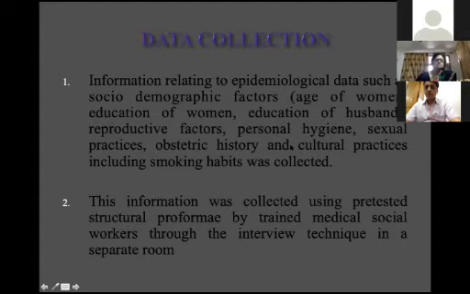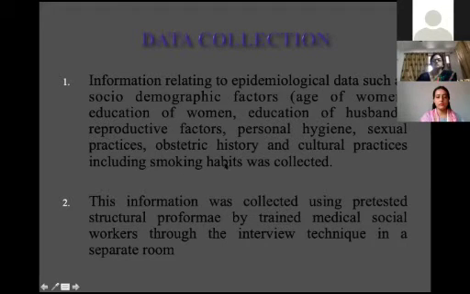Suppose the information relating to the epidemiological data, such as socio-demographic factors, age of women, education of women, and education of husband, reproductive factors, these are all the parameters we have collected in our study. Personal hygiene, sexual practice, obstetric history, cultural practices, including smoking habits, were collected. This information is collected by our social workers through interview technique in a subgroup. And this information is confidential.